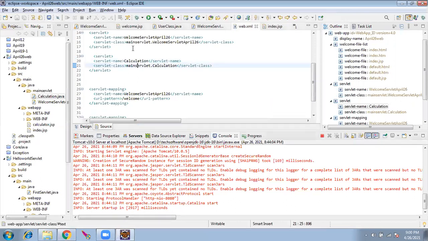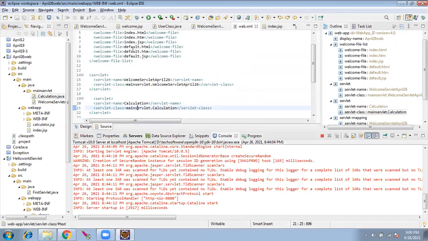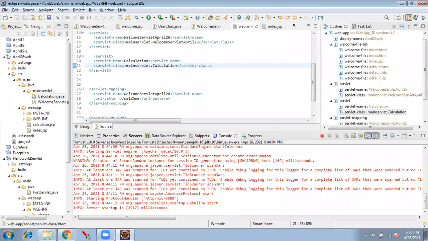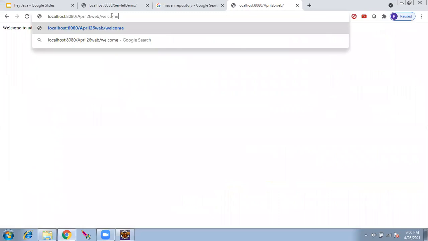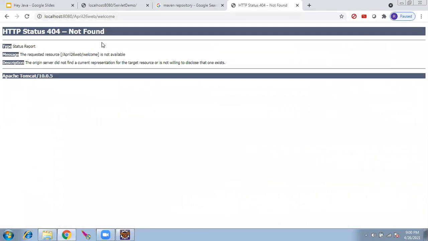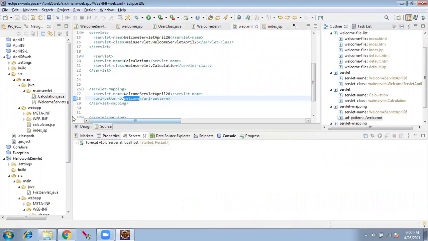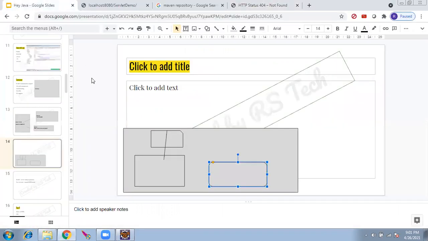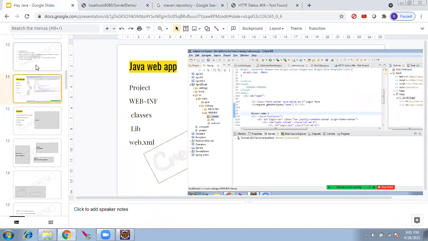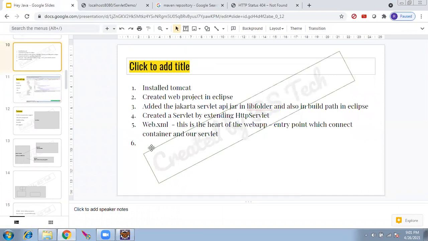Now I, as a client, which is a browser, will try to call this welcome. After this, I will call welcome and see. What is this telling? April 26 /welcome is not found or it is not willing to disclose. The reason is, one part is missing in this slide, which we didn't do.